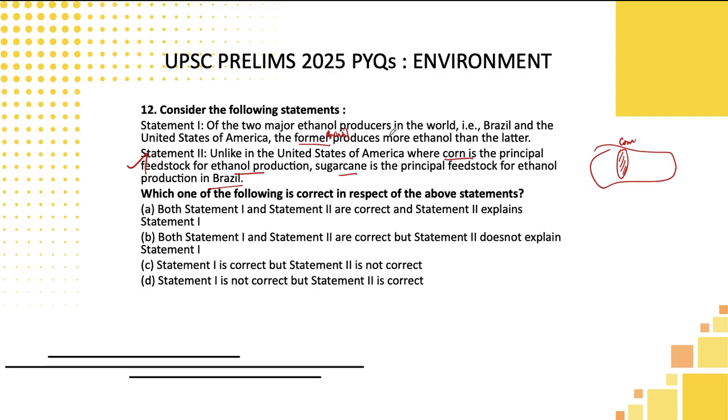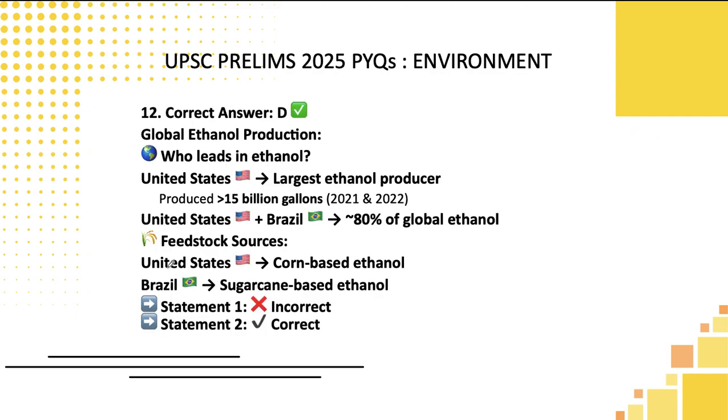So what they are telling is, actually, Brazil is producing more ethanol. See, now we know USA is producing this ethanol from corn. If that is the case, the size of USA is comparatively larger than that of Brazil, and in a larger area we are growing corn in USA compared to sugarcane in Brazil. In that case, which country will produce more ethanol? You tell me, students. Logically thinking, only USA has a high possibility because of more geographical area compared to Brazil. In that case, I will be eliminating the first one and picking only one to be correct. So one is wrong. So directly go for option D, students.